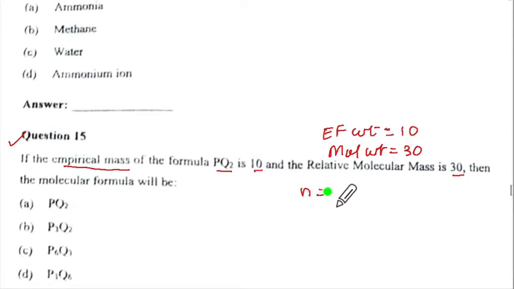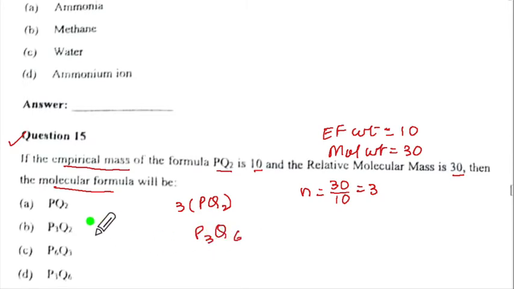So your N is going to be molecular weight upon empirical formula weight, means 30 upon 10, which is 3. So the molecular formula will be 3 times PQ2, which will be P3Q6. Which one is it? This one. So our correct option is D.